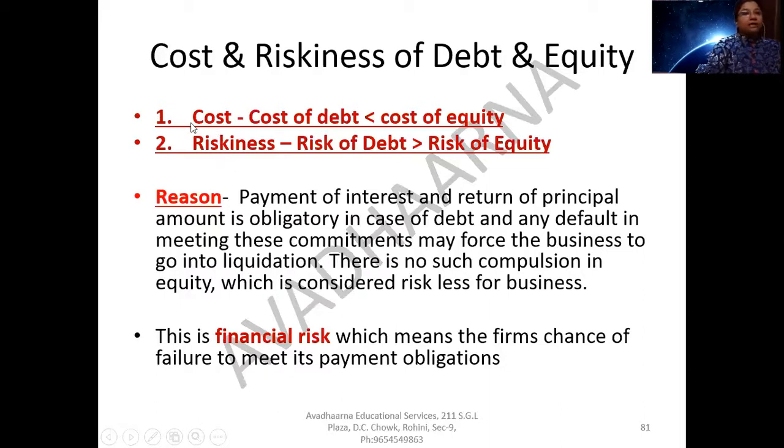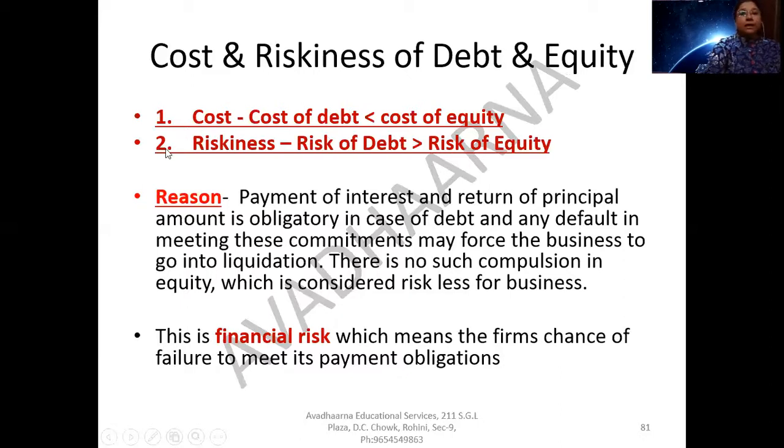We already know that the cost of your borrowed fund, that is debt, is less than the cost of equity. See, debt is the cheapest source of finance. So if we compare debt and equity with respect to cost, the cost of debt is less than the cost of equity.